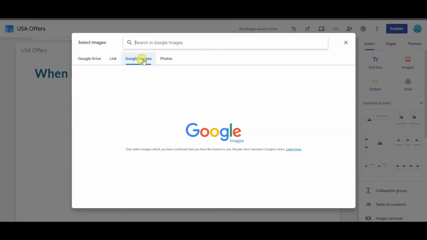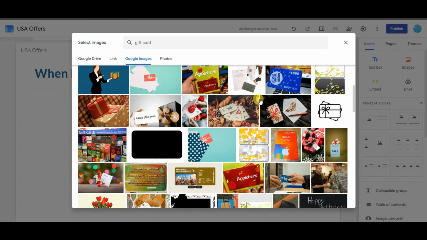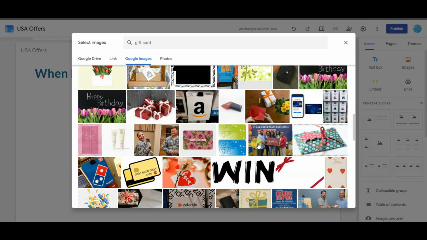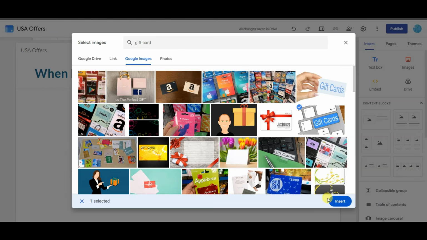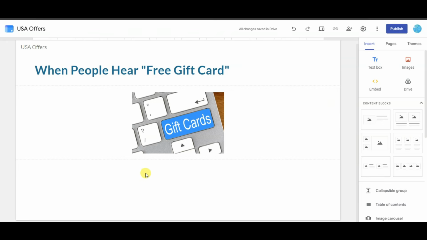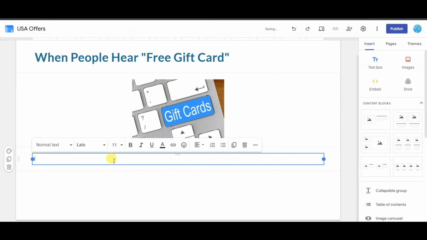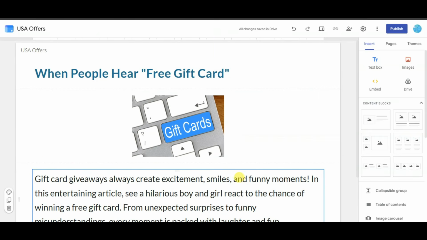Click on Google Images. You can type your gift card. Here you can see there are a lot of gift card images. You can choose any of these images. Now you can click on the insert button. Now I'm going to type here some text. Click on text box. Type here some text.